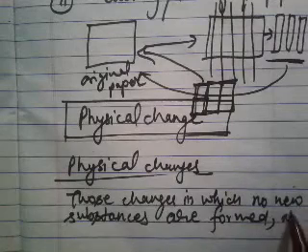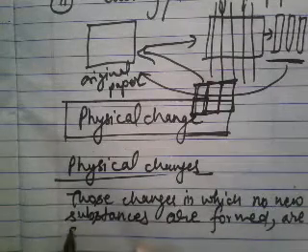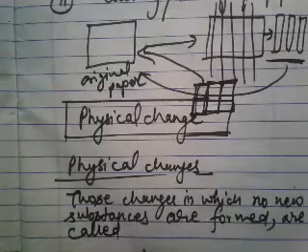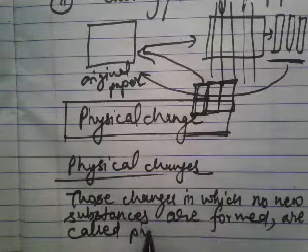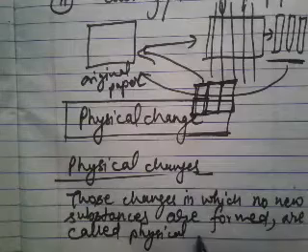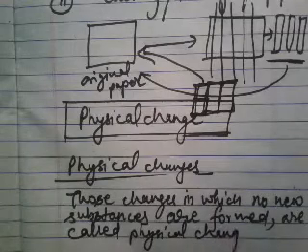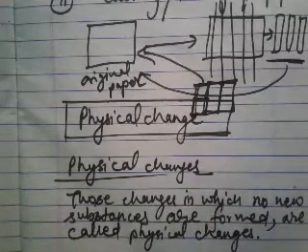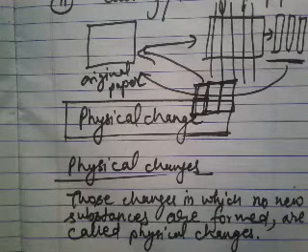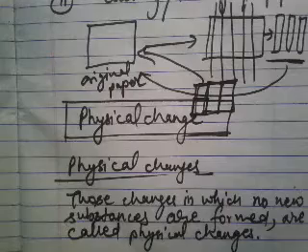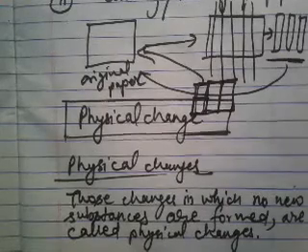These types of changes are called physical changes. For example, tearing of paper is a physical change.